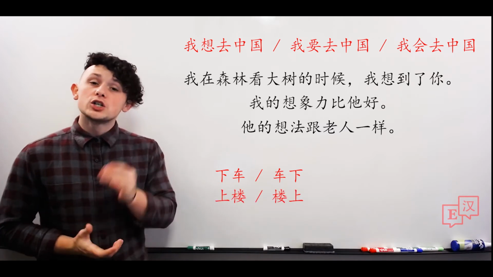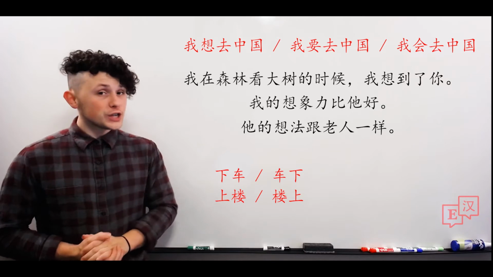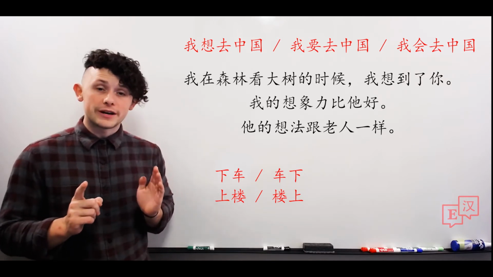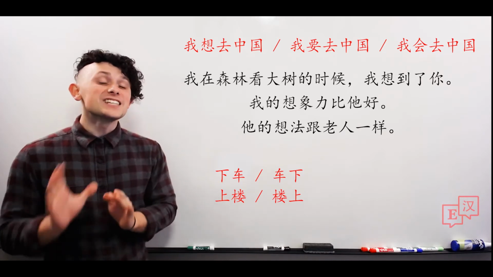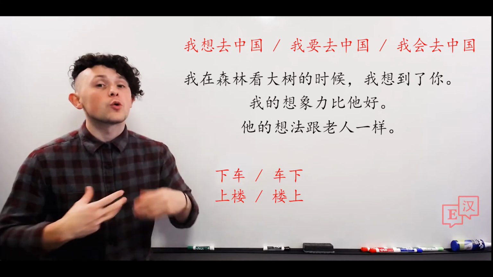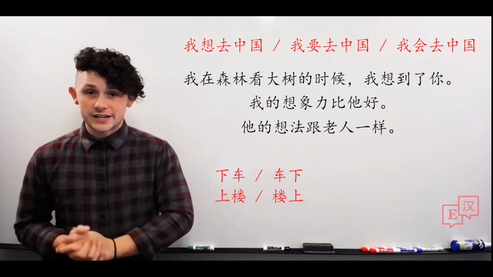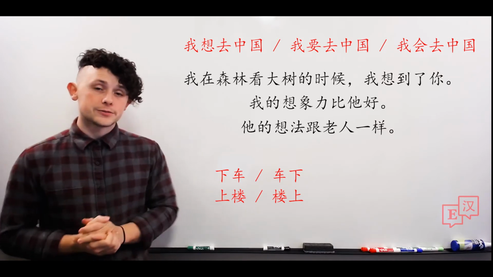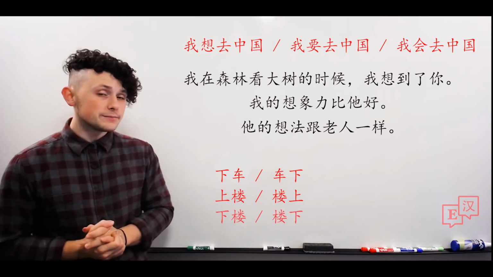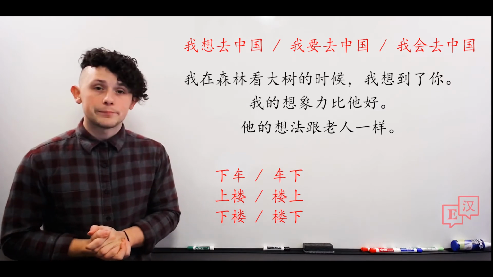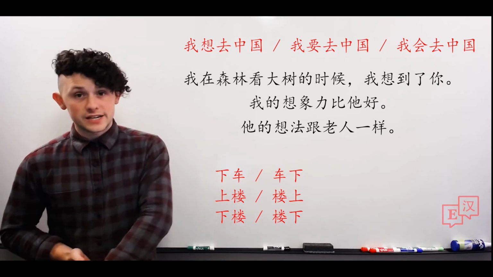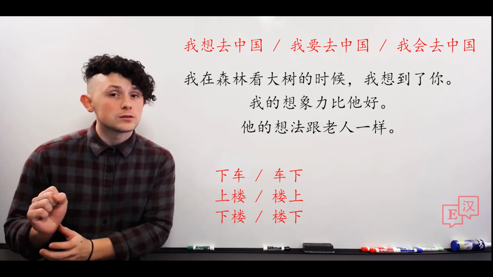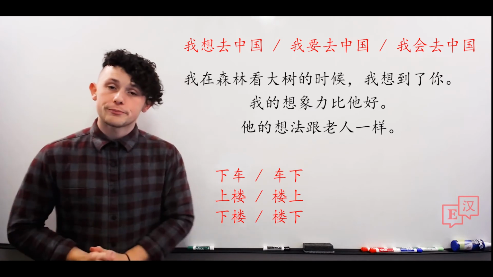Another example, 上楼, 楼上. 上楼 means go up, it's a verb before the noun, go up building. This will actually mean to go up the building, or literally in Chinese, go up the stairs. Go upstairs. And 楼上 means upstairs. Lastly, 下楼, 楼下. 下楼, to go downstairs. 楼下, downstairs. So the physical location or position downstairs.